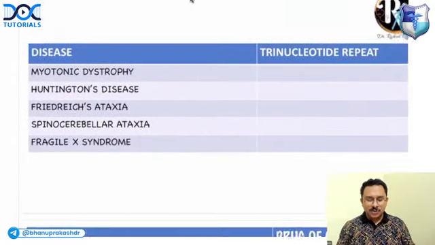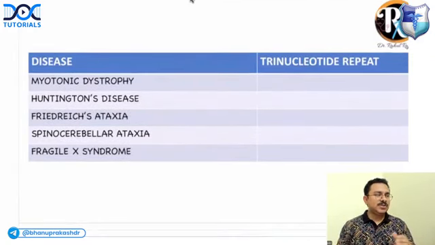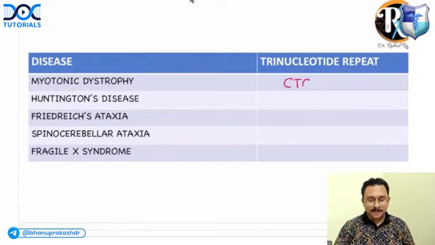Okay, let's go to the next slide. In your neurology and also pathology, one favorite area is trinucleotide repeat expansion disorders. Let me see who's going to answer from the comment section. What are the trinucleotide repeats associated with these disorders? Number one, myotonic dystrophy. Correct, Dr. Ajit and Dr. GV. It is CTG repeat expansion.